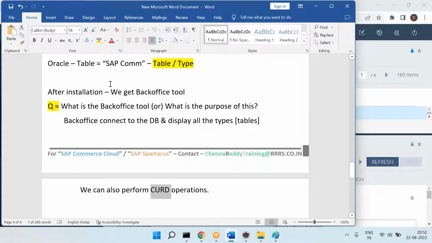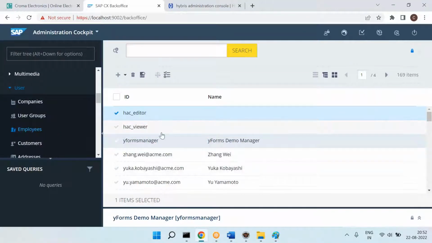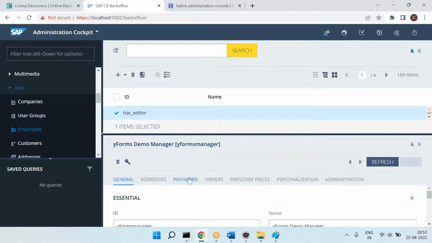What is the meaning of CRUD operations? Create, update, delete, and display, read. That's what I am doing, right? I click on this and I'm able to see the records, display. Then I have an option to delete, an option to create, and an option to modify.